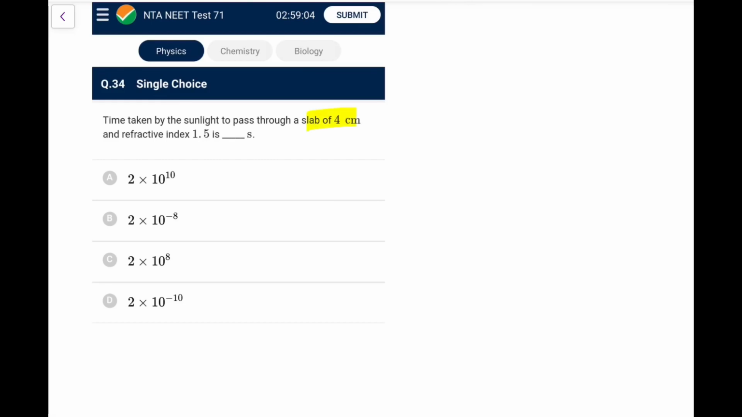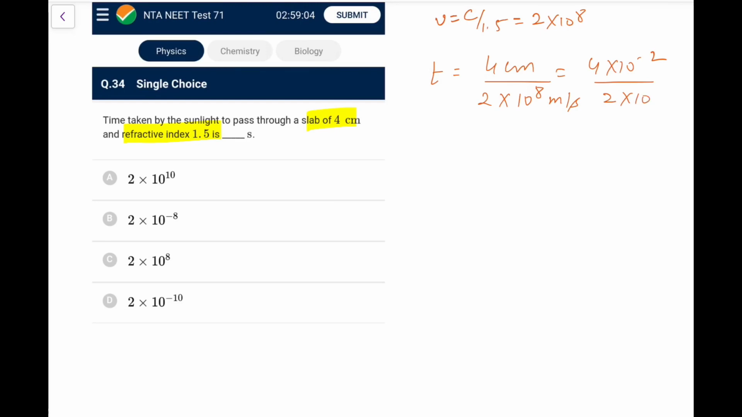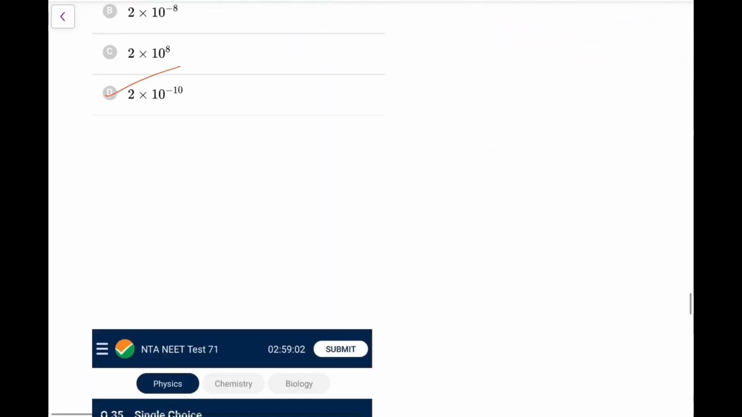Time taken by the sunlight to pass through a slab of 4 centimeter and refractive index 1.5 is? Here we will assume normal incidence. So time would be distance 4 centimeter upon speed. Speed here would become c by 1.5, that is 2 into 10 to the power 8. So if we convert it into meter per second, 4 into 10 to the power minus 2 upon 2 into 10 to the power 8. And this is what you get, 2 into 10 to the power minus 10 seconds. So option D would be the answer here.